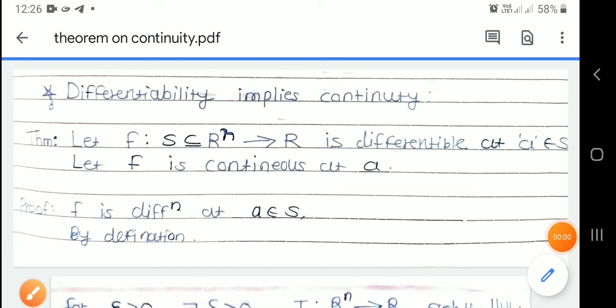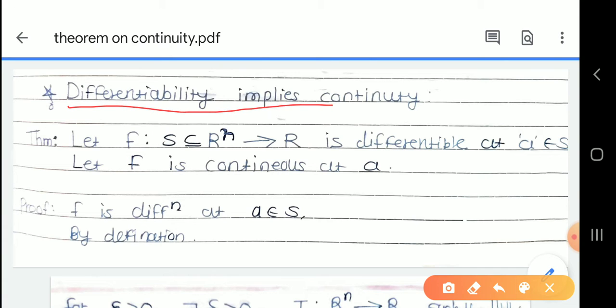Students, in today's lecture, we see one more theorem on differentiability. It is a very important theorem: differentiability implies continuity. That means this theorem says that every differentiable function is continuous. We have to prove this theorem using the definition of differentiability.